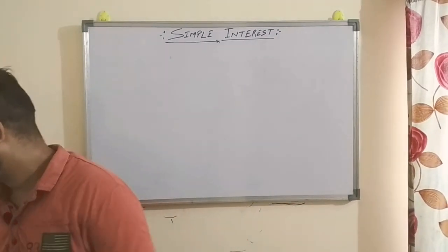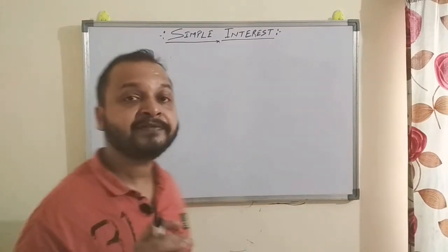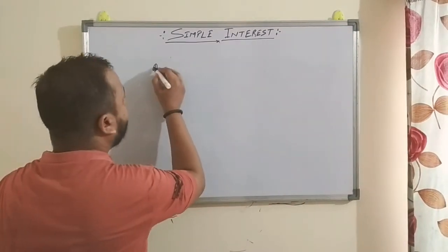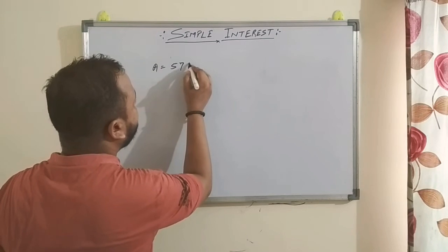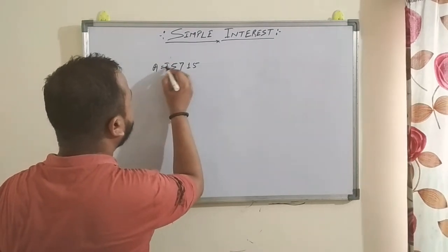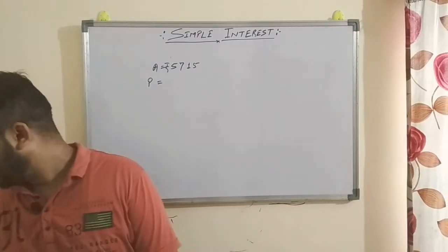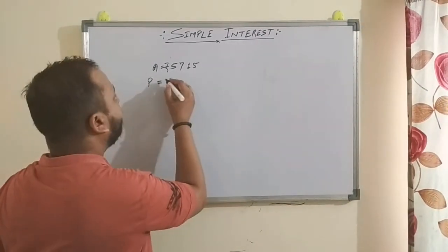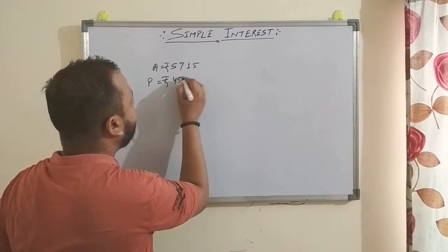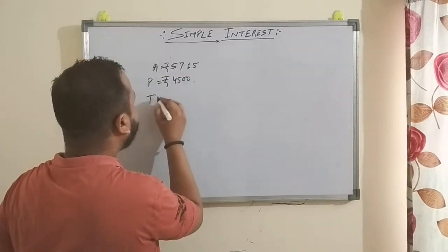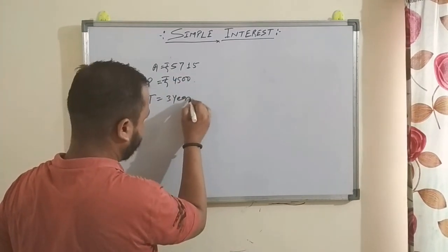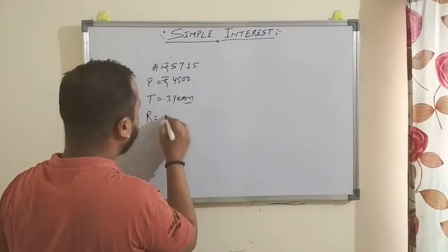So look, amount is given as 5715 rupees, right? Principal is given as 4500 and time is given as 3 years. We have to find out the rate.